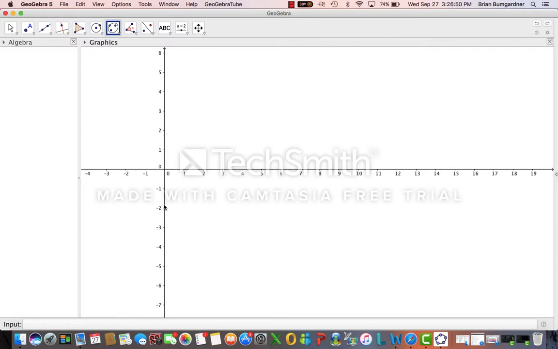As you notice, there are two windows displayed on the GeoGebra window. We have the algebra, which shows you what algebra you're doing, and the graphics side, also known as the drawing pad.